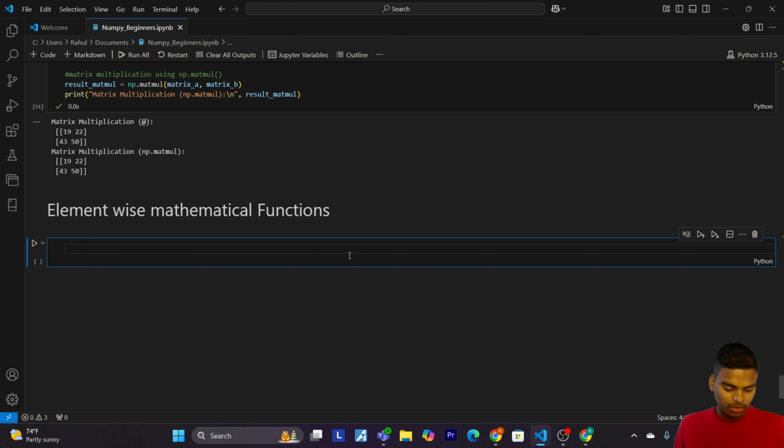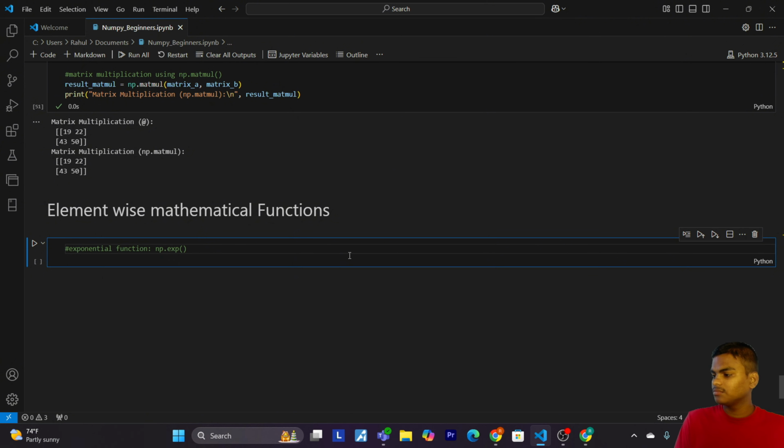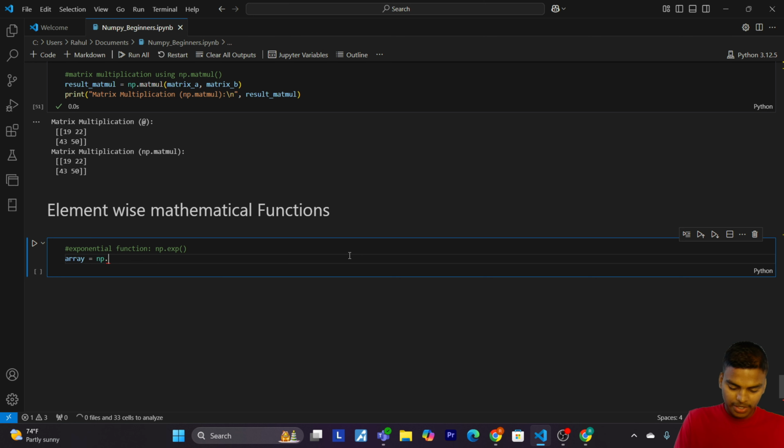First of all, we are going to see the exponential function, that is np.exp. Now let's create an array equals to np.array, and pass 1, 2, 3.